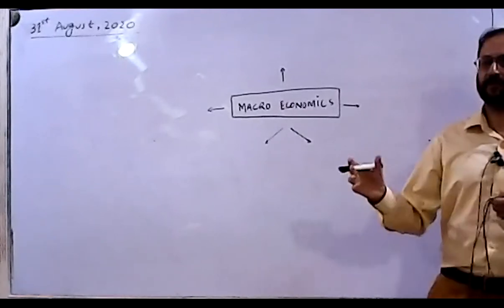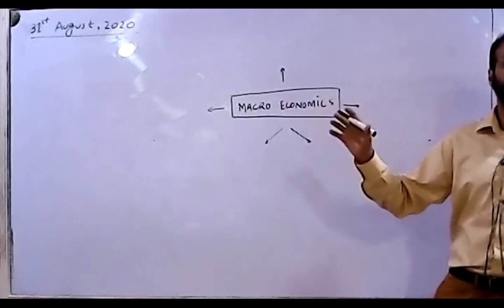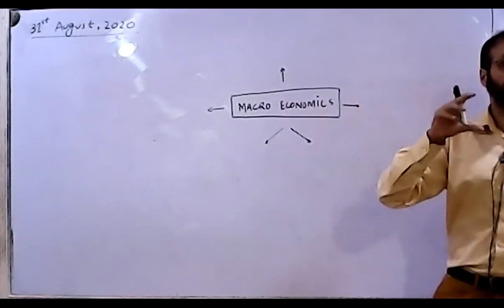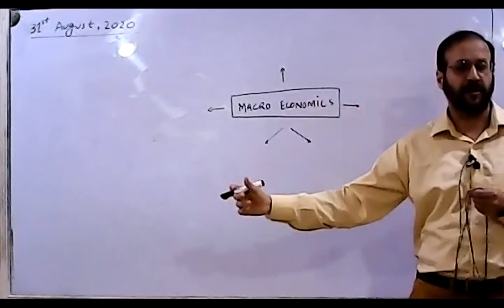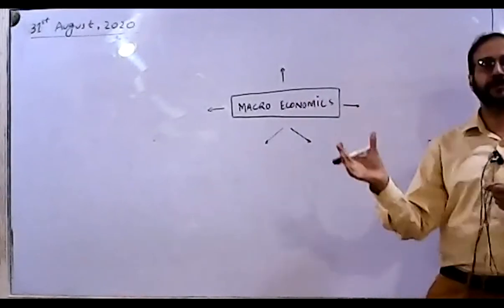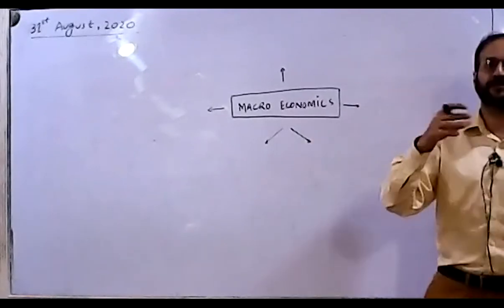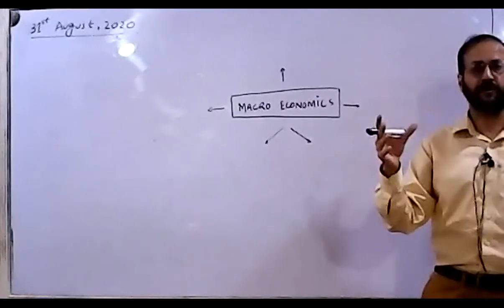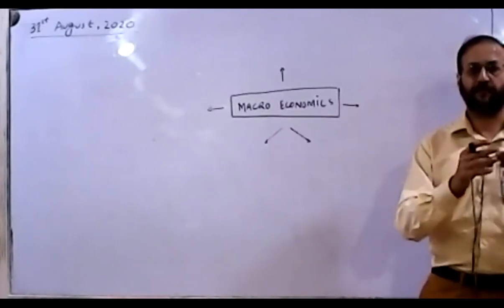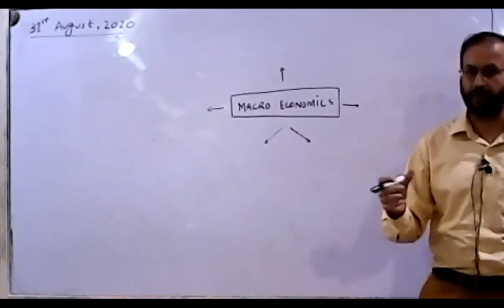When we're talking about macroeconomics, we're talking about the big issues of an economy. So it includes all the producers, all the consumers, every person or a large number of people who can be addressed with their economic problem.